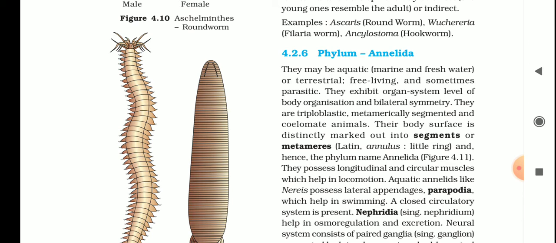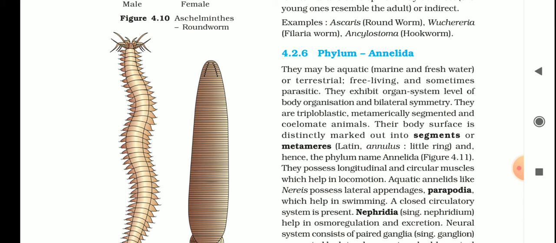Their body surface is distinctly marked out into segments or metameres. The segments present in the body of the organism are also called metameres. Why is the phylum named Annelida? Because annulus is a Latin word meaning little rings, and hence the phylum is called Annelida. There are many little rings present in the body, meaning segmentation is present. That's why this phylum is named Annelida.